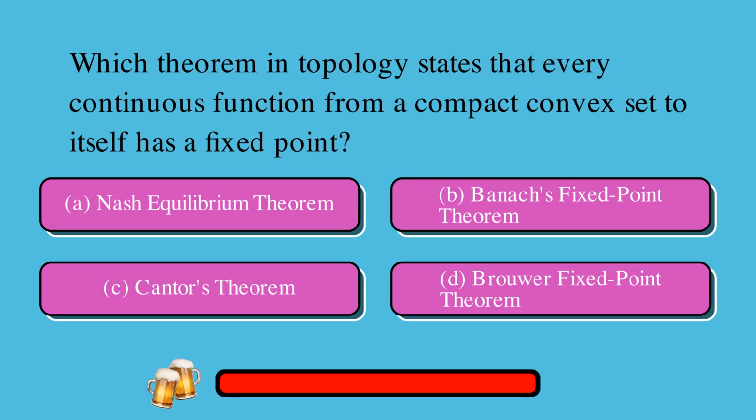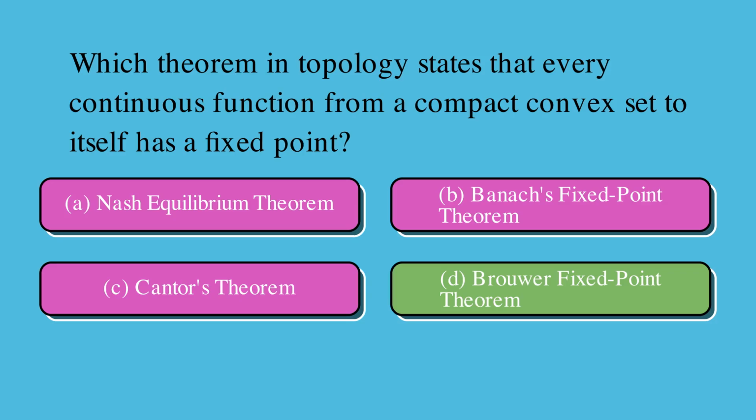Which theorem in topology states that every continuous function from a compact convex set to itself has a fixed point? Is it A, Nash equilibrium theorem, or B, Banach's fixed point theorem, or C, Cantor's theorem, or D, Brouwer fixed point theorem? The correct answer is D, Brouwer fixed point theorem.